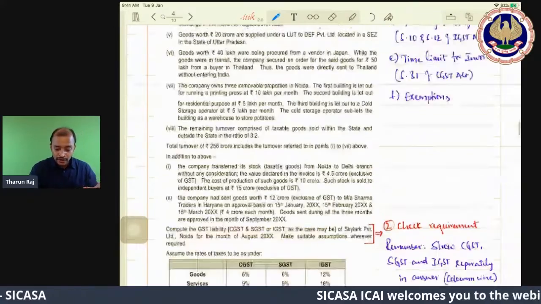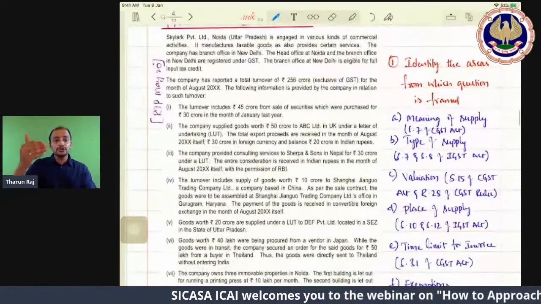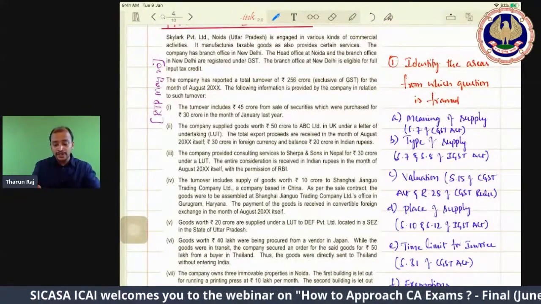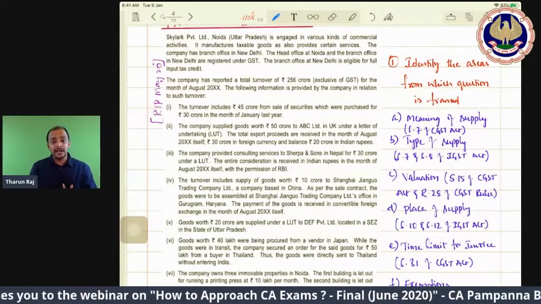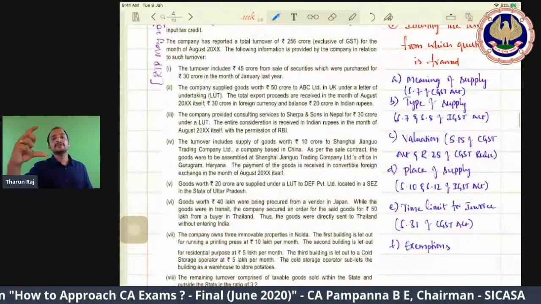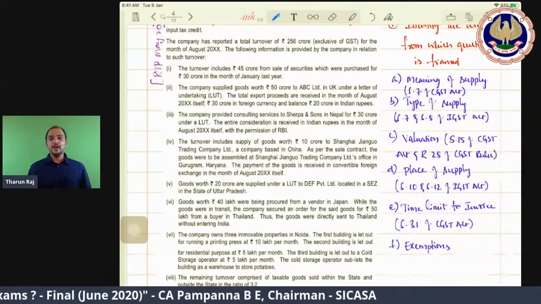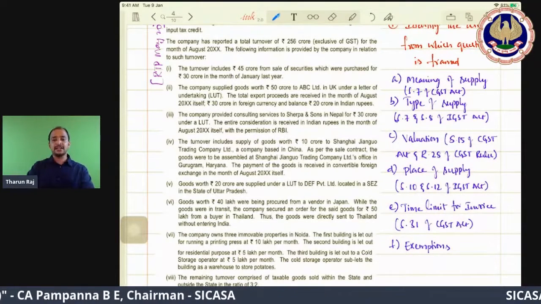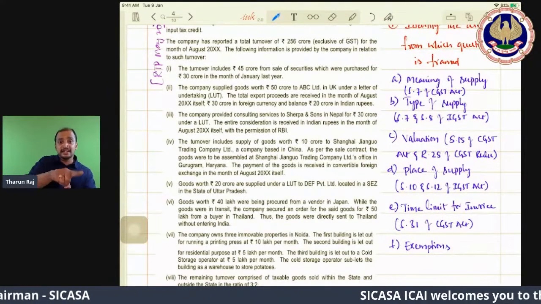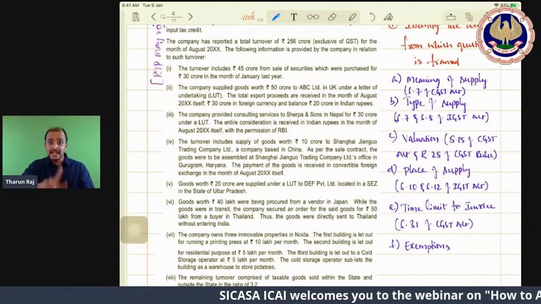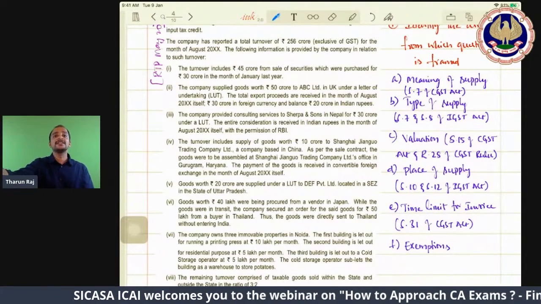When you go through this question, you will see this many areas from which the question is framed: meaning of supply, section 7, type of supply, whether it is intrastate or interstate supply, and whether it is export of service or not.